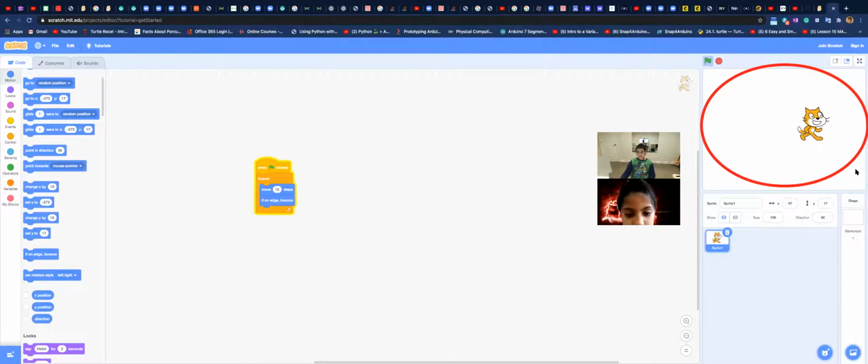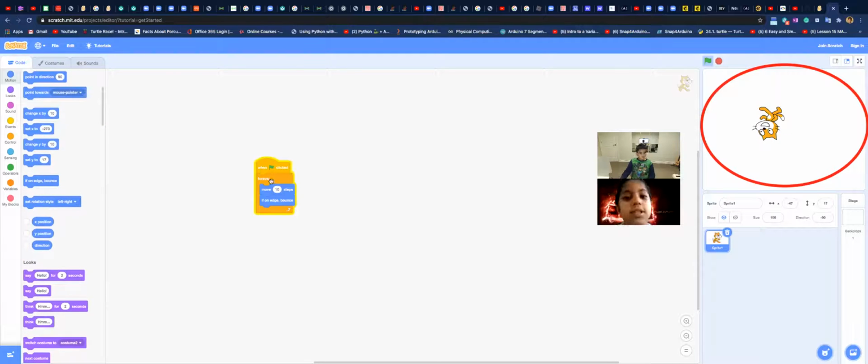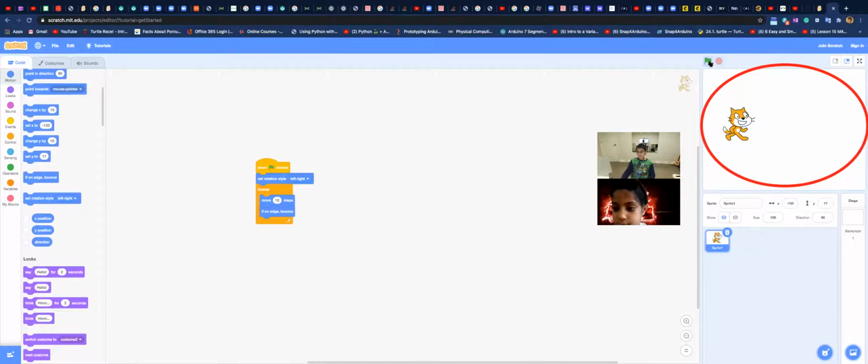Okay. But you see the cat is turning upside down, and we don't want that. So how we do that is we drag the set rotation block. And then when we play it, it'll do it this way, because instead of actually turning around, it'll just flip over, like you're flipping a card over.